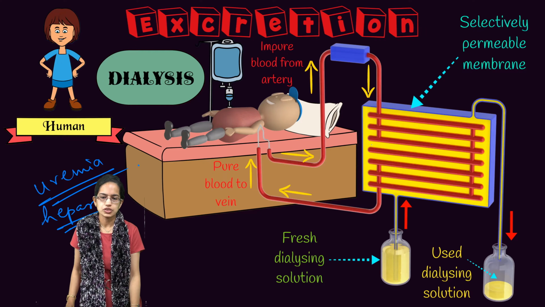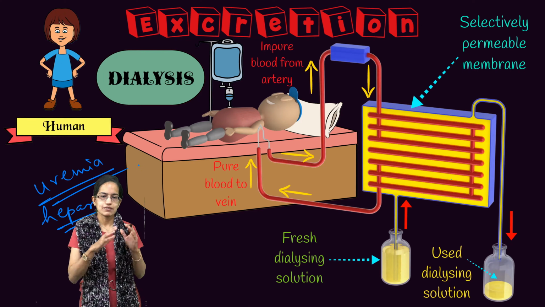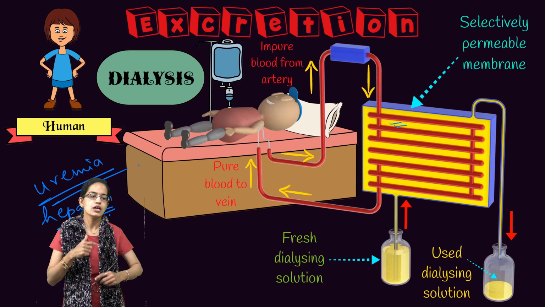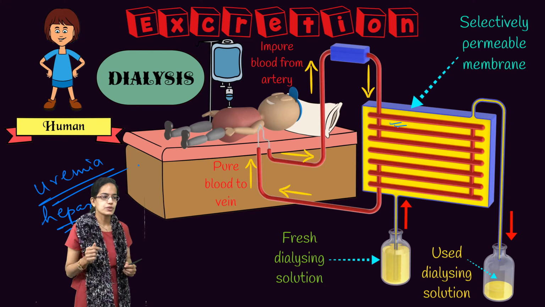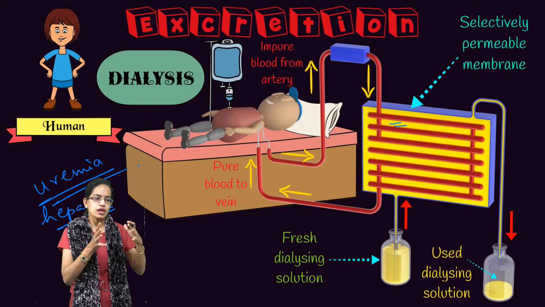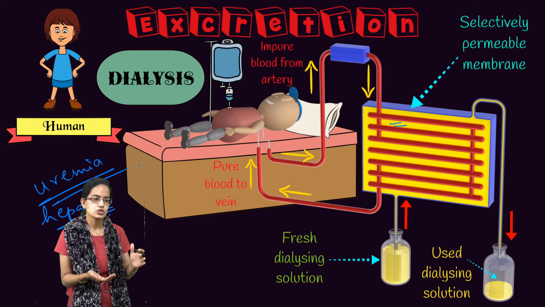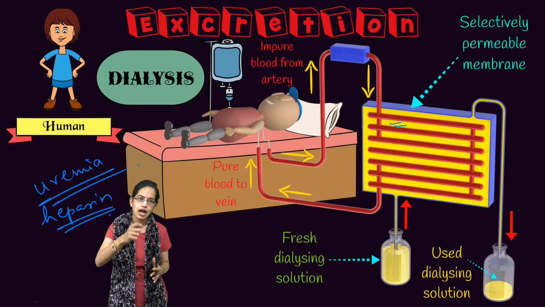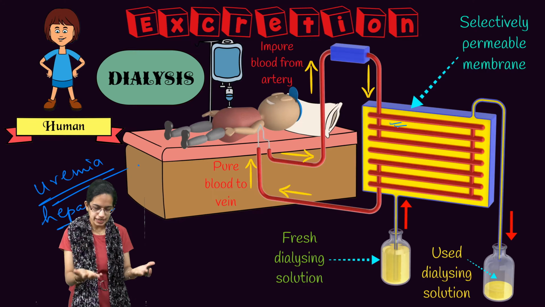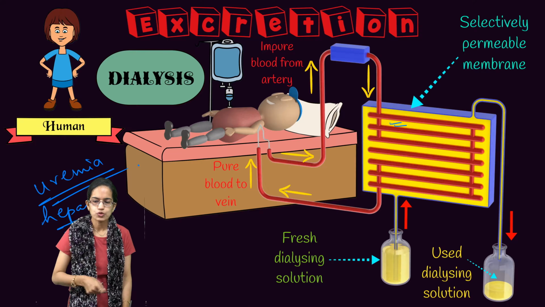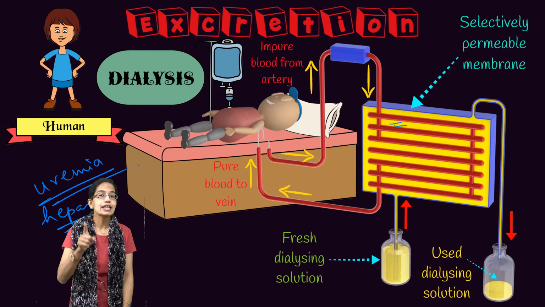Now this blood which is drained enters a selectively permeable membrane where there is dialyzing fluid or dialyzing solution that surrounds the blood that moves in. It is important to note that this dialyzing fluid does not have nitrogenous waste. Since it does not have nitrogenous waste, it allows the blood to get cleared, and finally the cleared blood is moved through the vein back into the body of the patient, by adding anti-heparin agents.